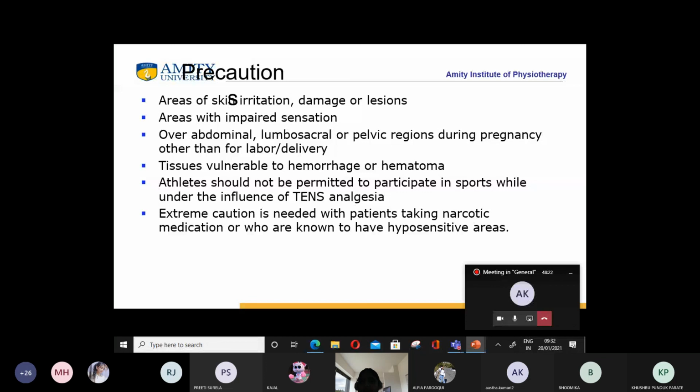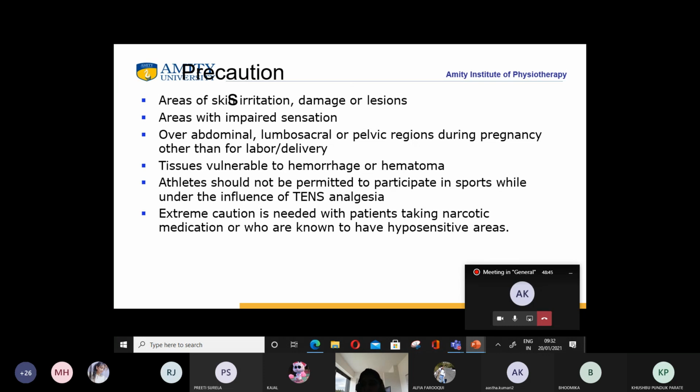Precautions: areas of skin irritation, damage or lesions; areas with impaired sensation; over abdominal, lumbosacral or pelvic regions during pregnancy, other than for labor and delivery; tissues vulnerable to hemorrhage or hematoma. Athletes should not be permitted to participate in sports while under the influence of TENS analgesia.